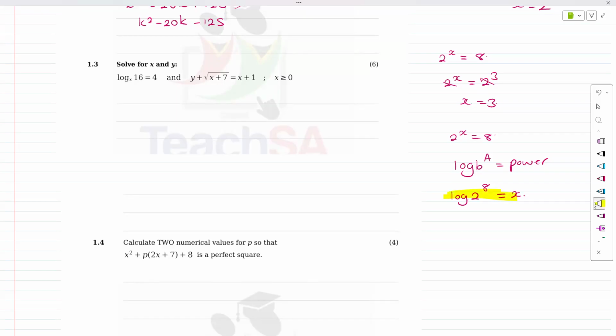And this is mostly for exponential graphs, but we can also work backwards because if you know this log base, that means my 2 is the base. So it means my x is the base. Log base answer. So answer is equal to 16. So my answer is equal to 8. Is equal to the power x. So that means it's equal to the power 4. Because I know this is log base answer equals power. And when you start to deal with it, we'll say, okay, x is the base, 4 is the power, and 16 is the answer.